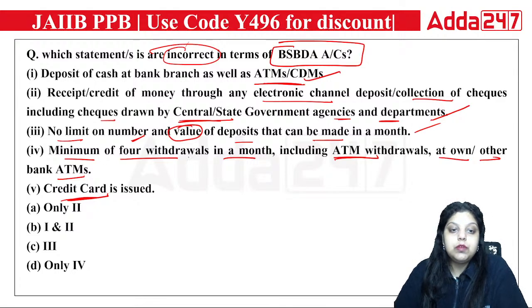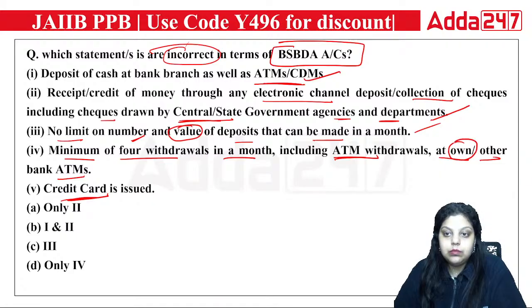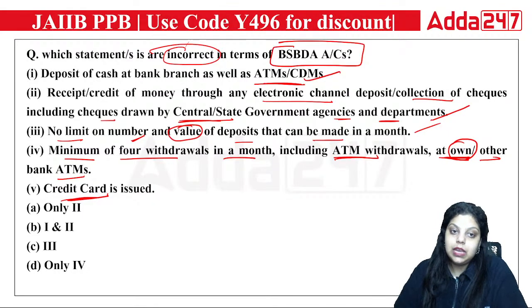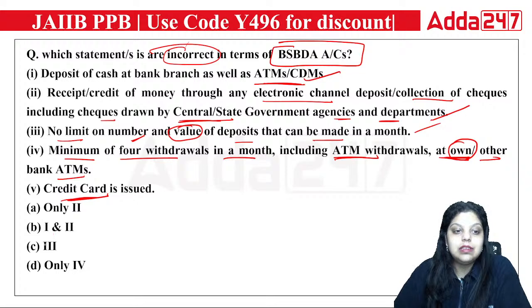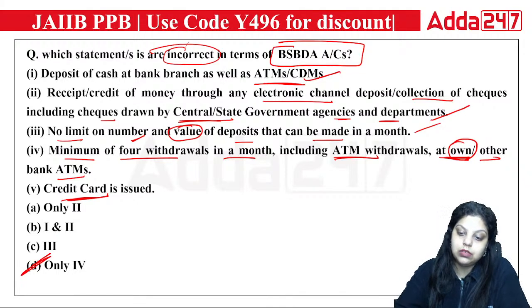Now, minimum of 4 withdrawals in a month, including ATM withdrawal at own or other bank ATM. At own ATM, no such restrictions are there. But yes, restrictions are there in the metro cities. In metro cities, minimum 5. Apart from that, you have to pay extra money for every transaction. So definitely the right answer will be what? It's option D, only the 4th is incorrect about the basic saving bank deposit account.